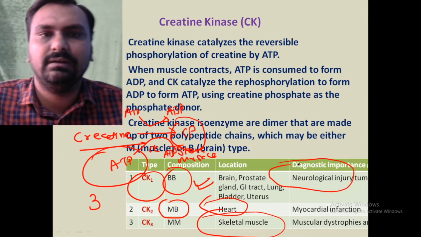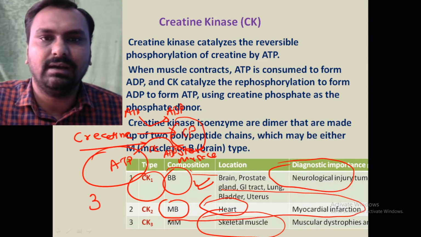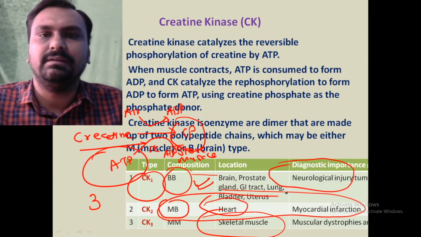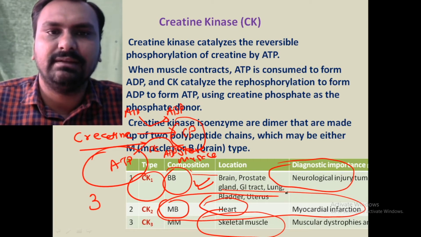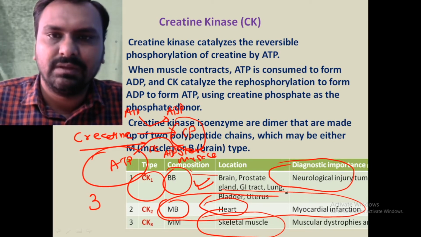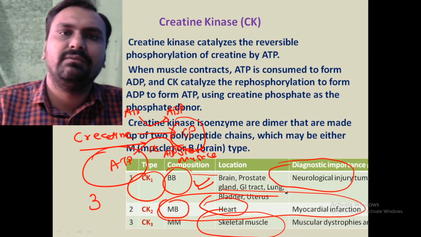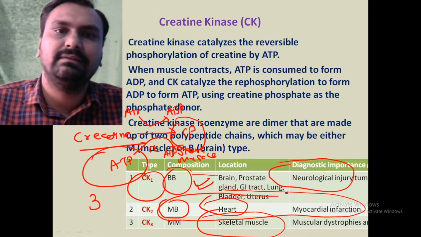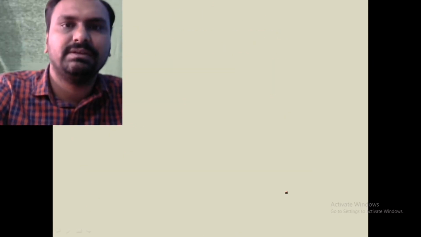But most important for us is CKMB, which is present in the heart. It will be increased because this portion is normally present in the heart. Whenever there is damage to the heart, CKMB will come out of the cell and increase in the blood. If we do the blood investigation and the CKMB level is high, we can suspect the patient has a heart attack. Okay, and patient life is very important.